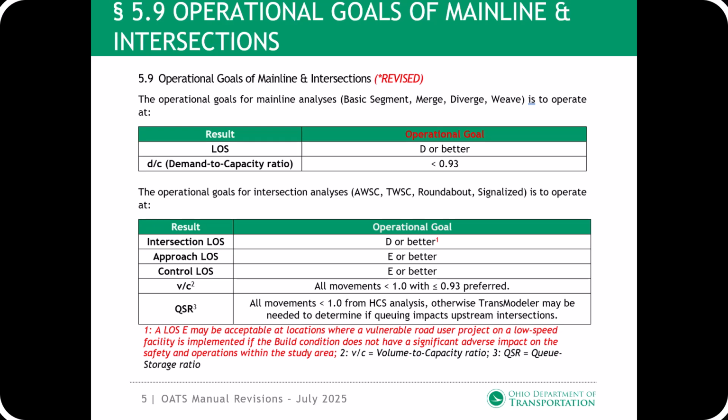Second, language was added to the intersection operational goal stating a level of service E may be acceptable at locations where a vulnerable user project on a low-speed facility is implemented if the build condition does not have a significant adverse impact on the safety and operations within the study area.